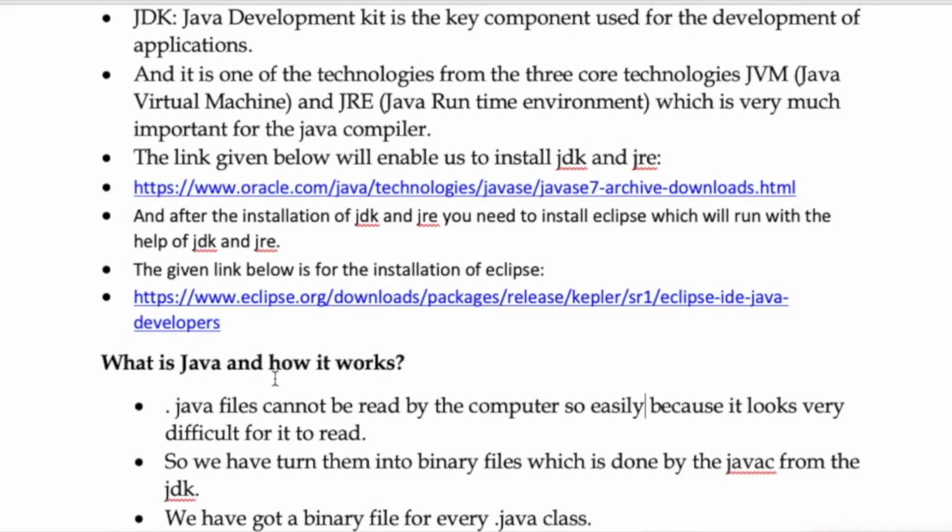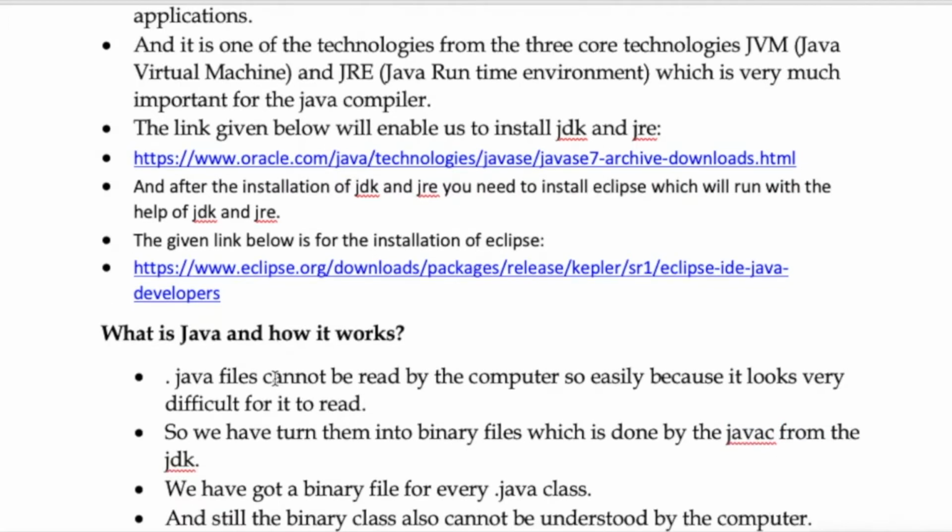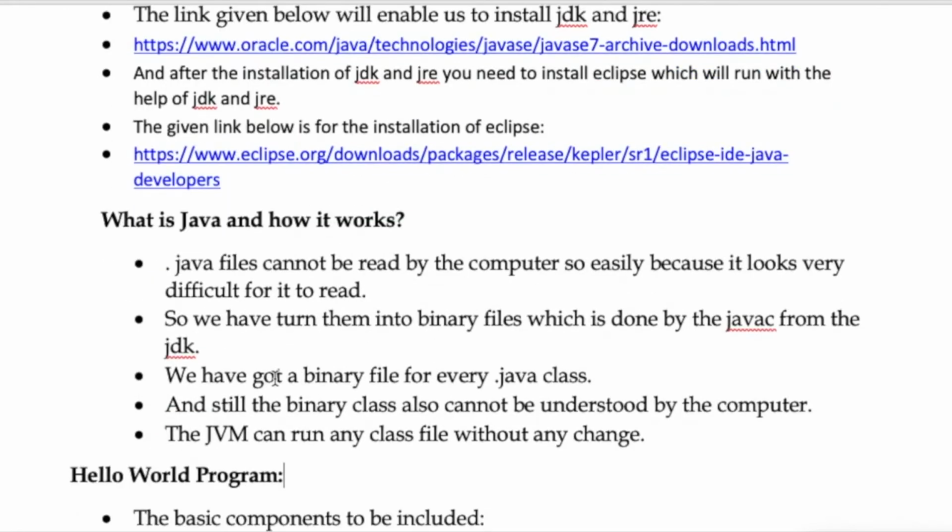.java files cannot be read by the computer so easily because they look very difficult to read. So we need to produce binary files, which is done by javac from the JDK. When we save the file, we compile it with javac, which helps it understand that this program belongs to Java. We get a binary file for every .java class. We need not worry, it will be taken care of by the compiler, and still the binary class cannot be understood directly by the computer. So it has some limitations too.